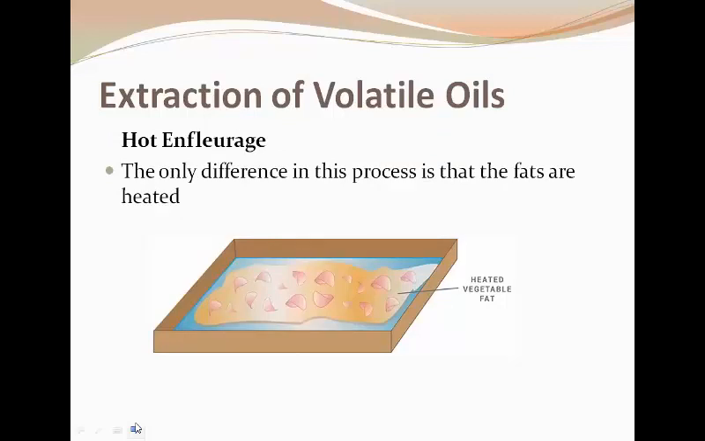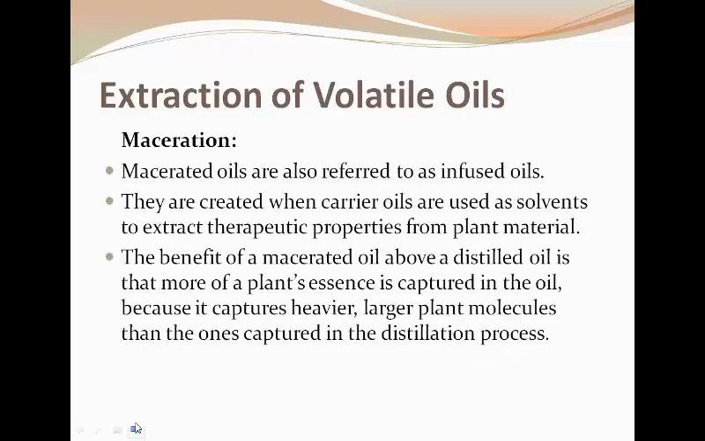In the case of hot enfleurage, heat is simply applied. The whole process is the same as cold enfleurage, but the only difference is the application of heat to the fat layer. The second method of extraction of volatile oil by non-volatile solvent is maceration. The essential oil can be separated out by using the maceration technique. Macerated oils are also referred to as infused oils.